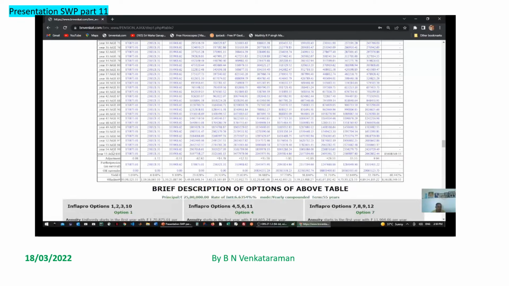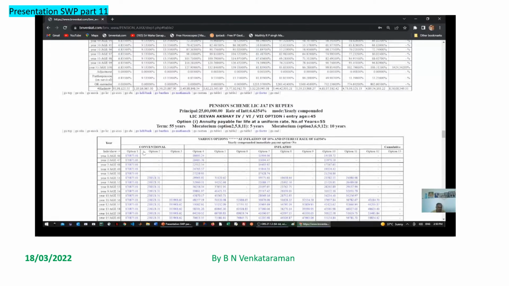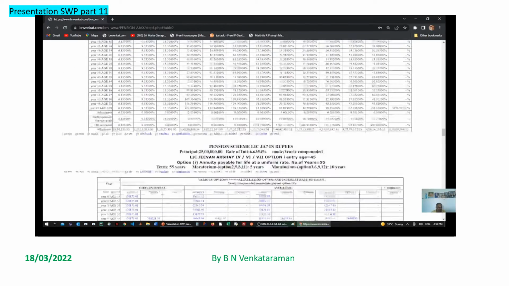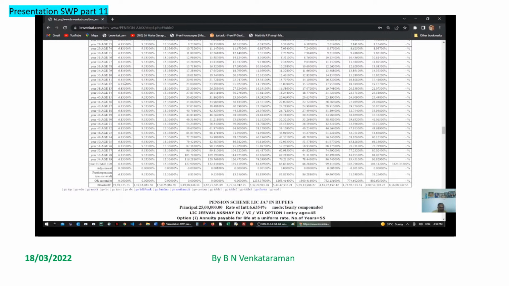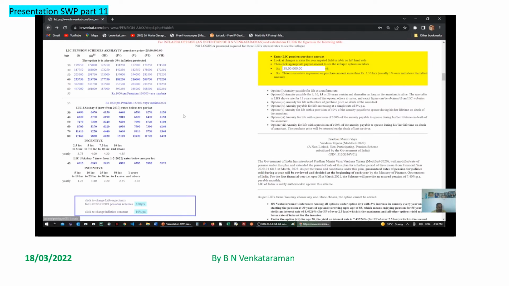It goes up to age 100 and so on. The interest percentage is 6.8355%. Now we will go back and continue with the next option.